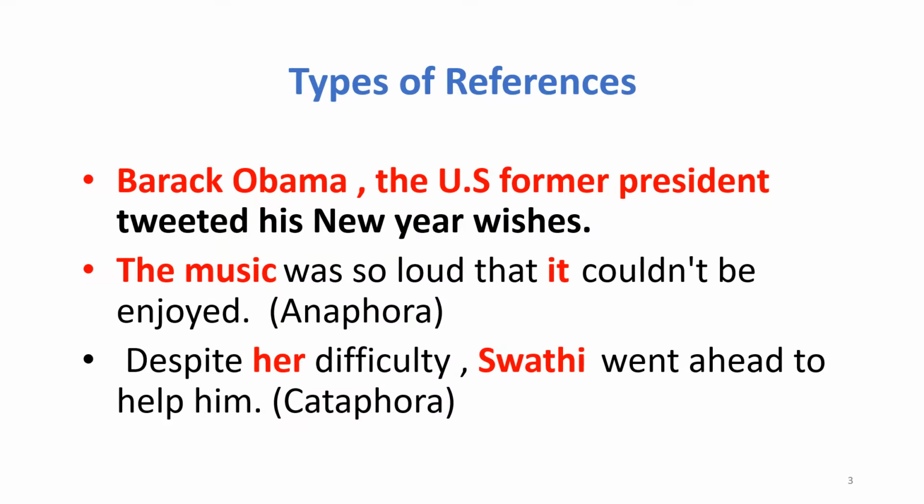So we need to understand how many types of references are prevailing in English, before we go ahead and build the system for them. The Barack Obama, the US former president, tweeted his New Year wishes. We'll take the earlier examples itself, so that's better. So here we are using different forms of references for the same person. Whereas in the second one, we have used a pronoun.